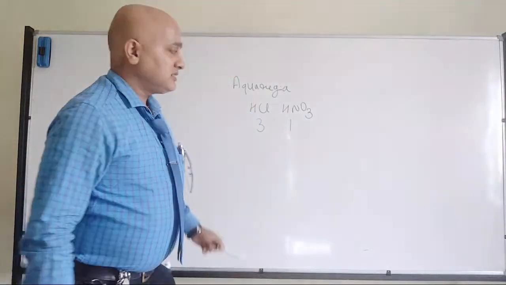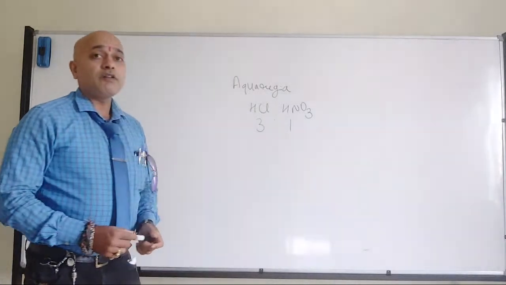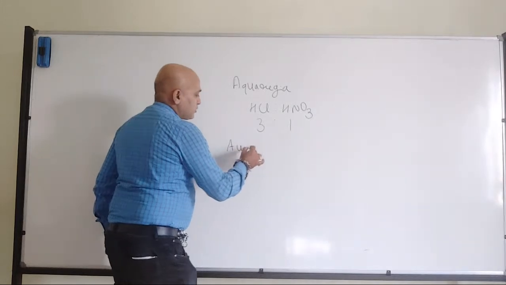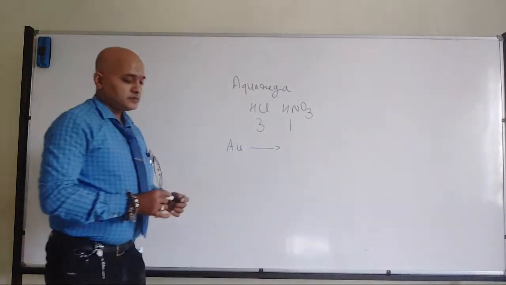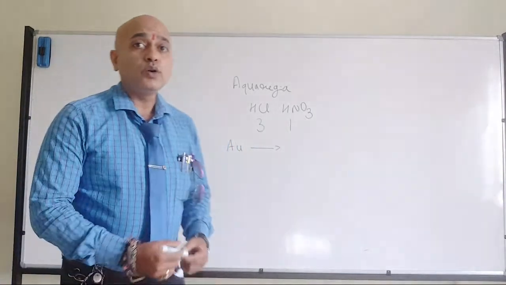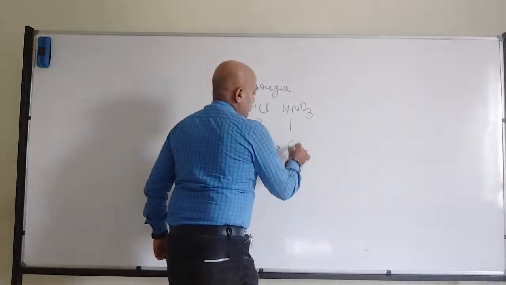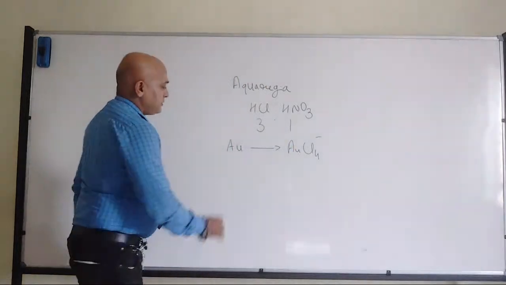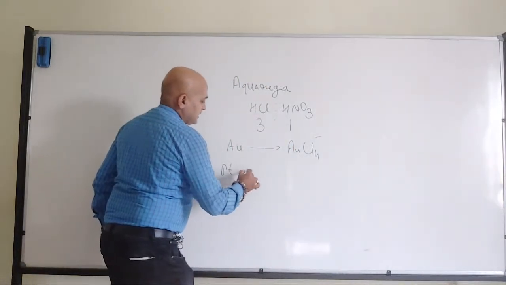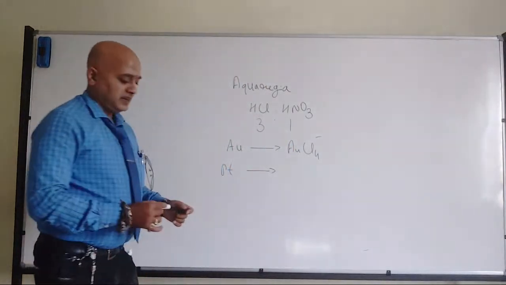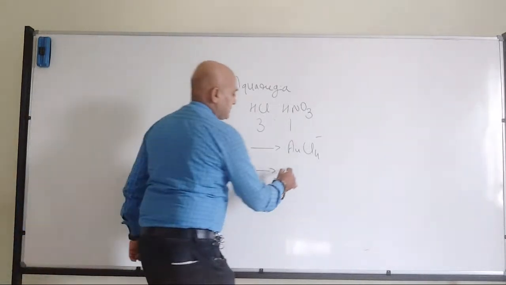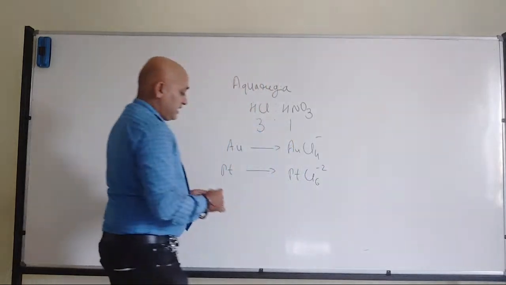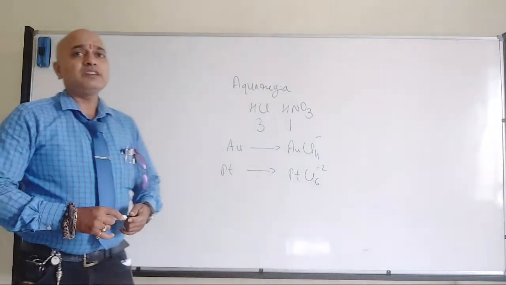That's where we have the aquaregia, where it will convert gold into auric tetrachloride, and it will convert platinum into platinum hexachloride.